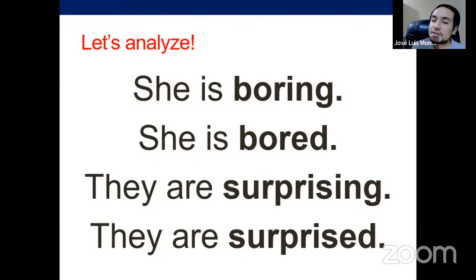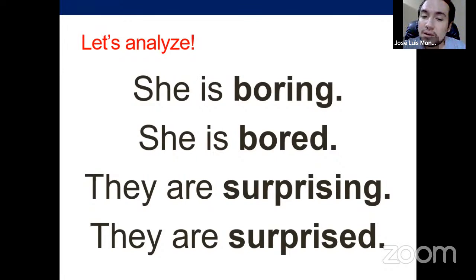She feels this emotion because something else produced that on her. So in this case, she receives. In she's boring, she gives something to someone, it means she produces something for someone. And in she is bored, she feels the results of something producing that on her. That has to be clear and it's going to be part of the introduction.